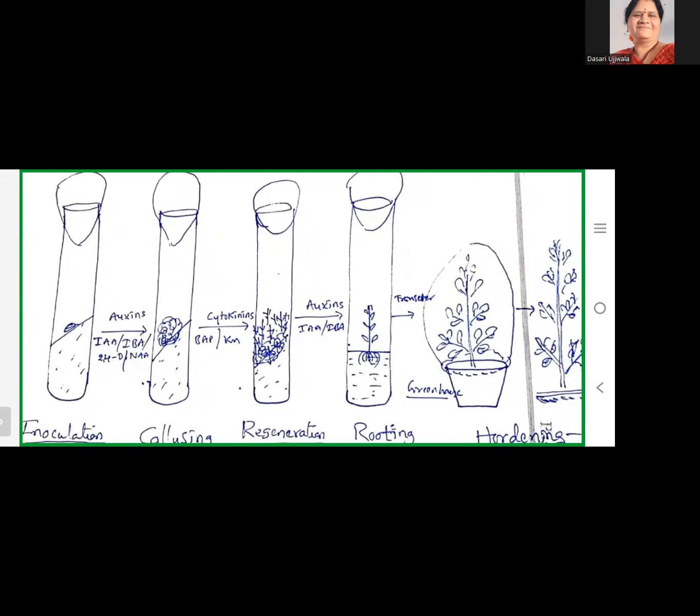Gradually that plant hardens, meaning it gains the resistance power to survive in the outer field environment. If the test tube plant is immediately picked up and put in the outer environment, it will die.